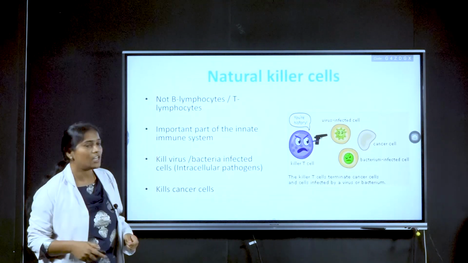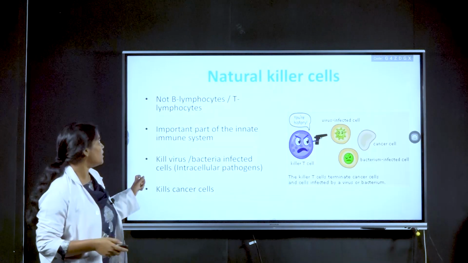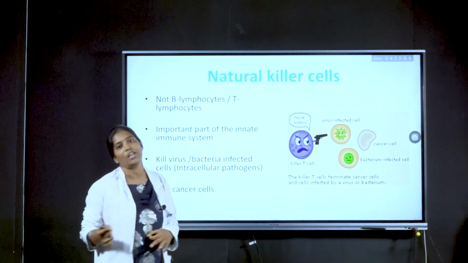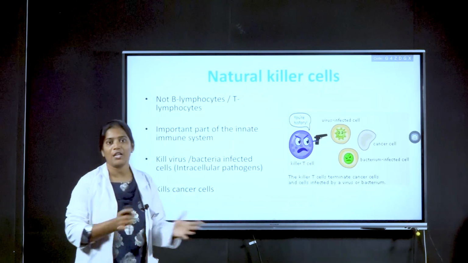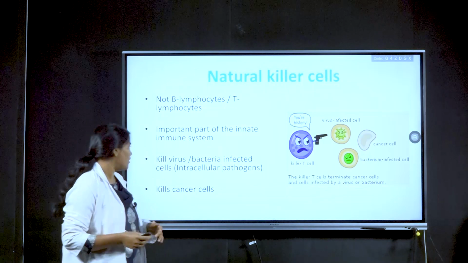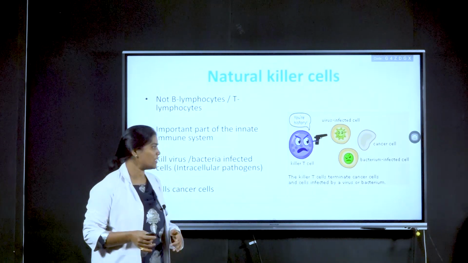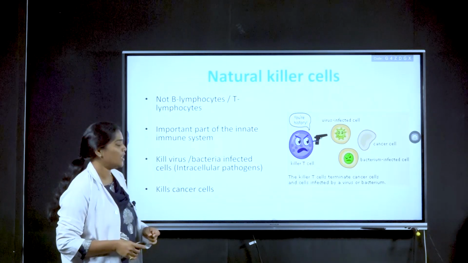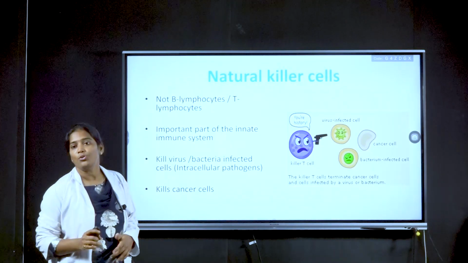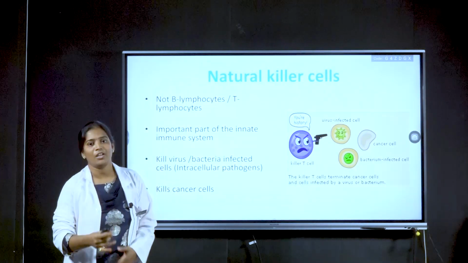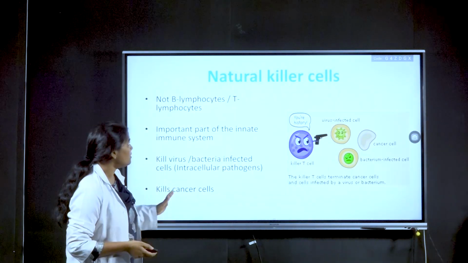Next, coming to natural killer cells. Natural killer cells are neither B lymphocytes nor T lymphocytes. They are a separate set of lymphocytes. They have the ability to kill virus or bacteria-infected cells and cancer-affected cells. They can differentiate between normal cells and infected or tumor-affected cells because of certain receptors on the cell surface.